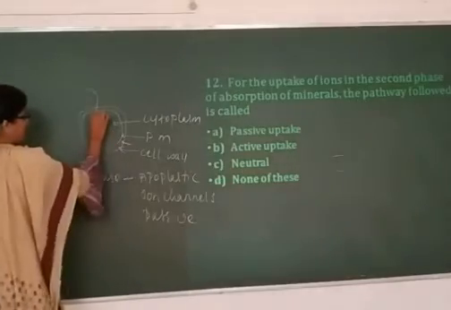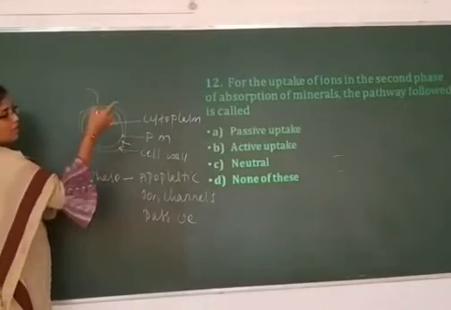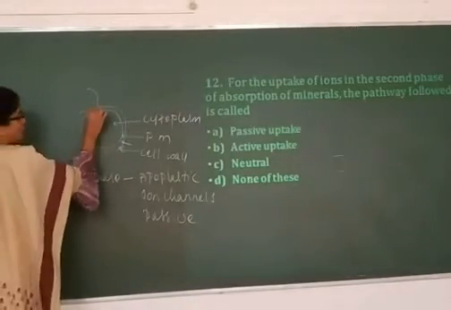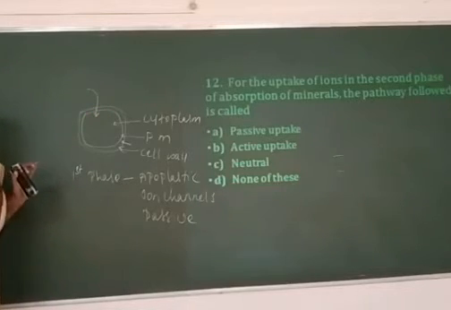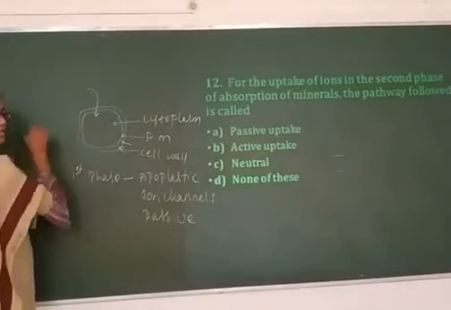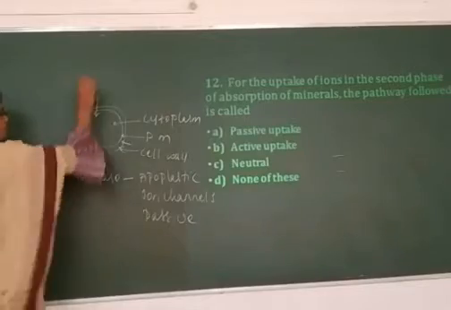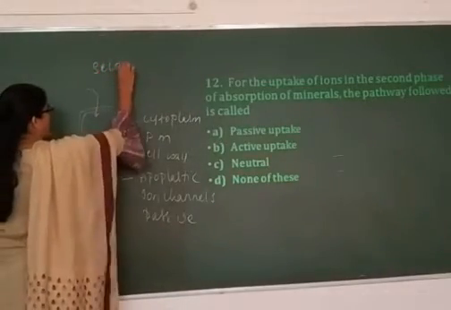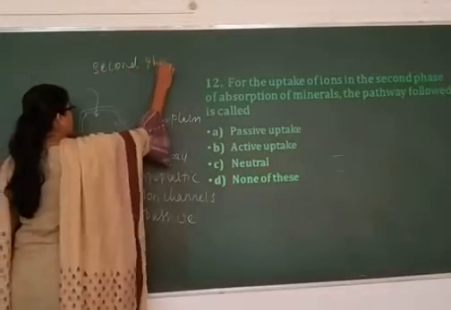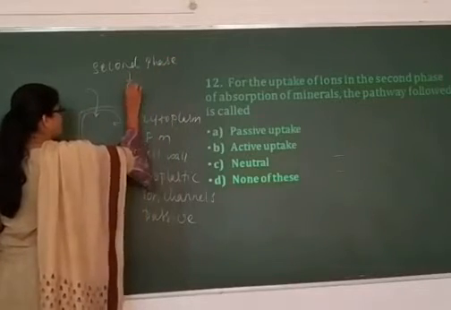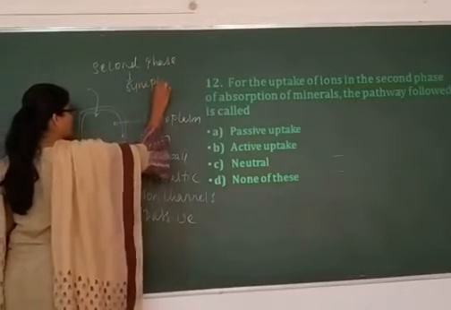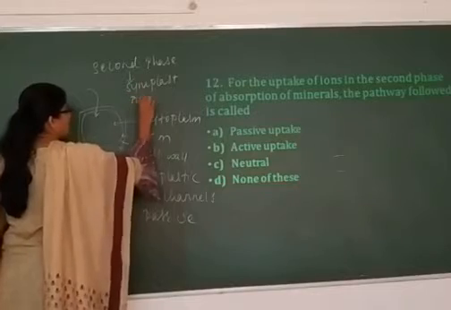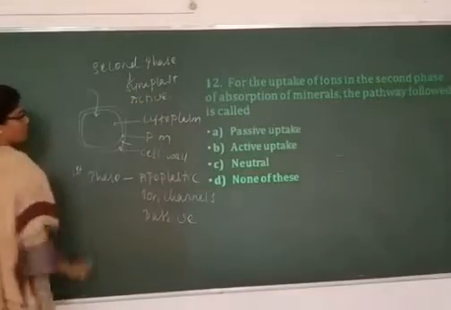Whereas in the second phase, the ions have to cross the plasma membrane barrier and enter into the cytoplasm. So the second phase of uptake is always symplastic and it is an active transport.